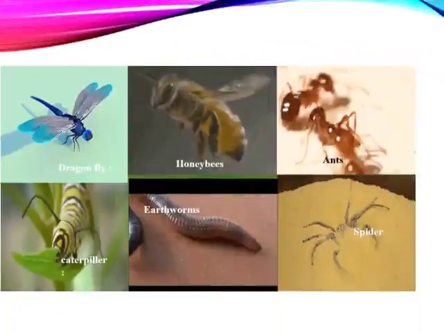Children, here are some examples of the worms which we usually see in our surroundings, in our lawns, gardens, or anywhere easily: the ants, honeybees, dragonfly, caterpillar, earthworm, spider. But do you know for what sake God has created them?